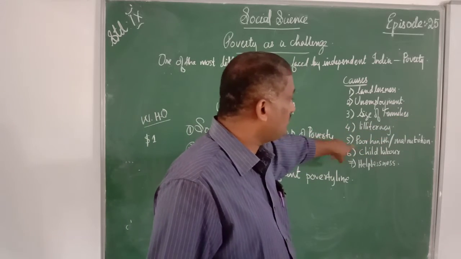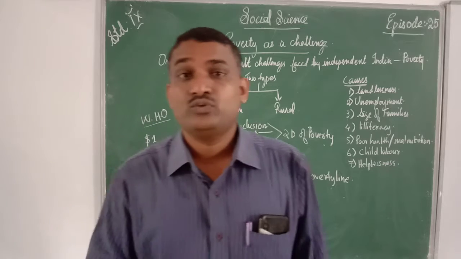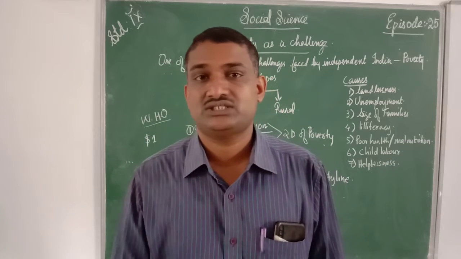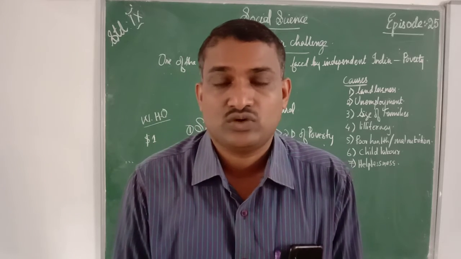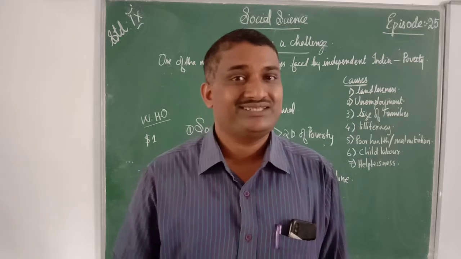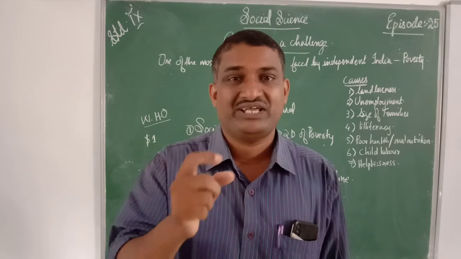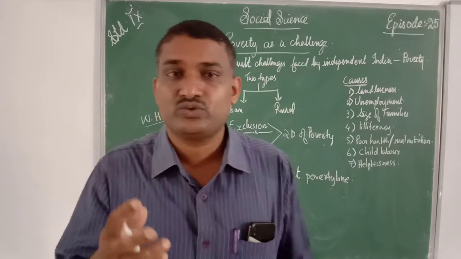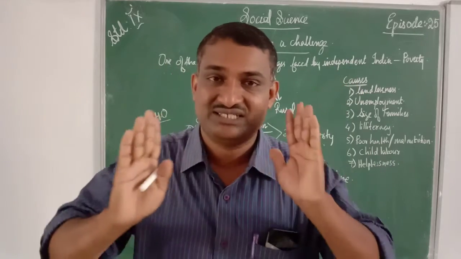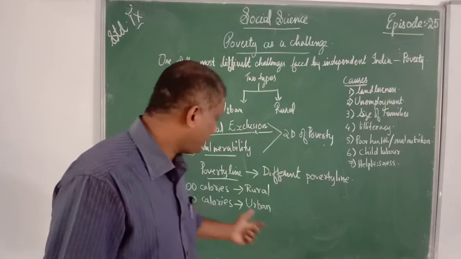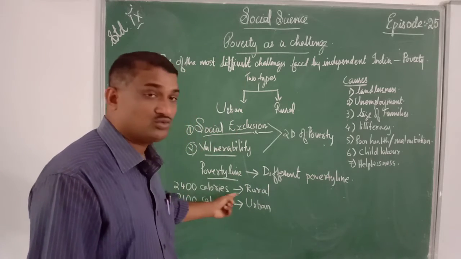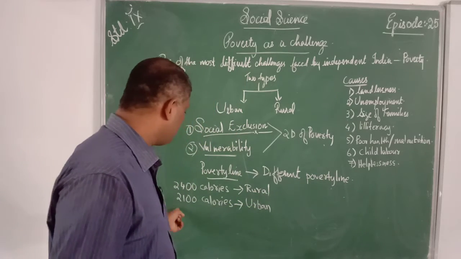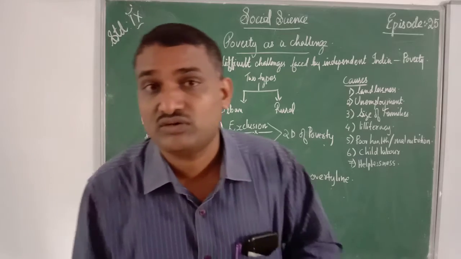Next is poor health and malnutrition. Poor health and malnutrition is one among the reasons for poverty. You know that health is wealth. Without health, nobody can survive in society. Proper health and a proper nutritious diet is very essential. 2,400 calories of food is necessary in the rural areas. In the urban areas, 2,100 calories of food is essential.